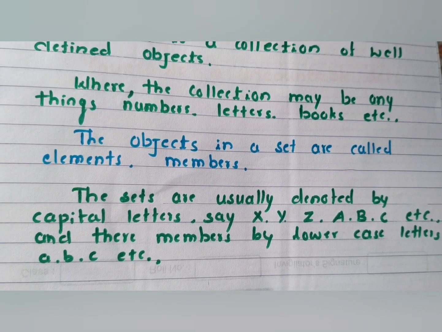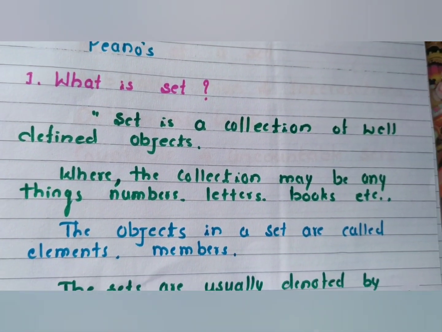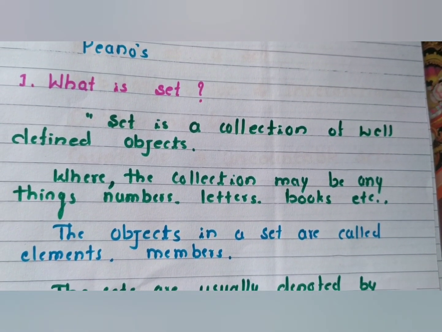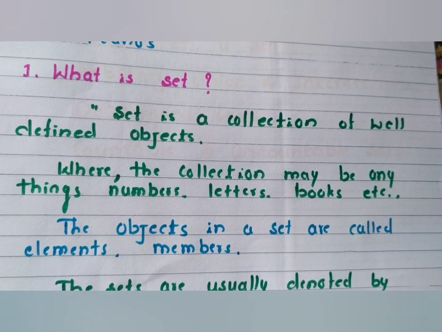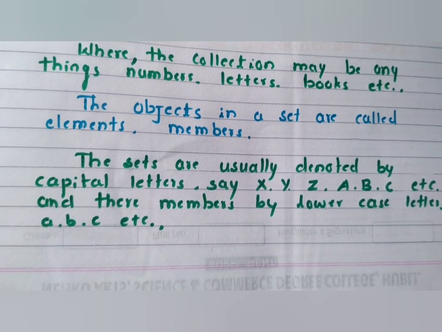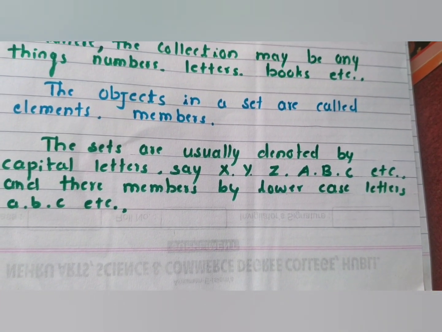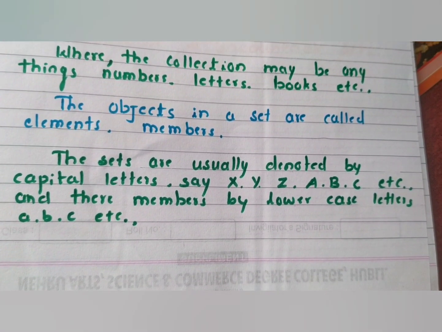Okay, once again we come across the set. What is a set? A set is a collection of well-defined objects, where the collection may be anything: numbers, letters, books, etc. The objects in a set are called the elements or members of a set. And how to symbolize the set? Symbolize the set by means of capital letters and their members by means of small letters.